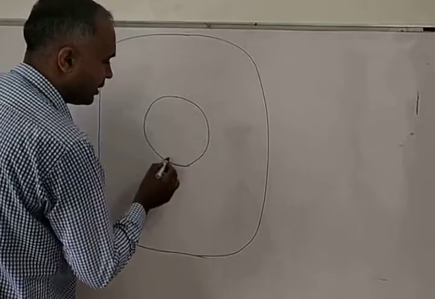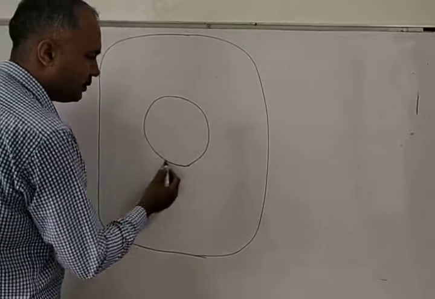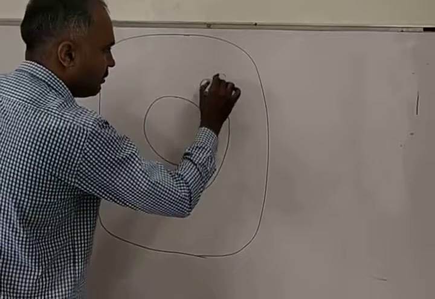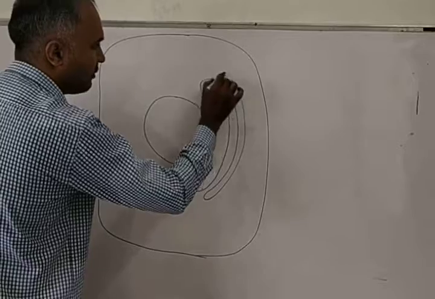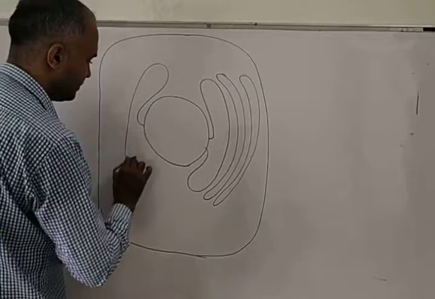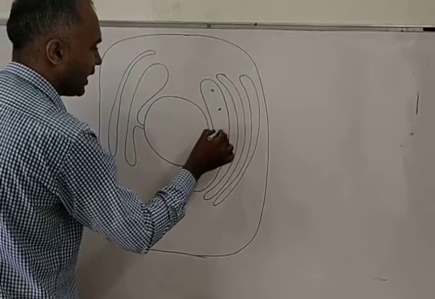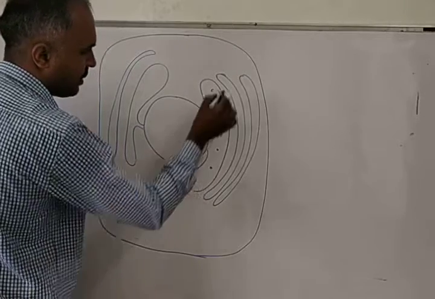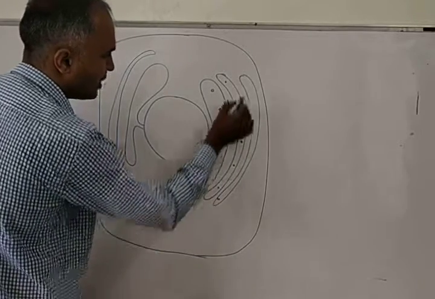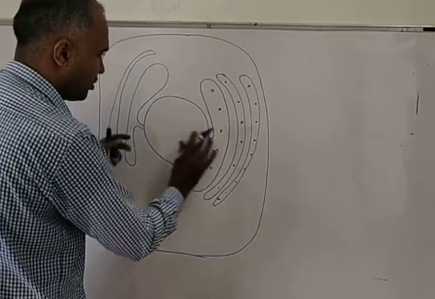In that we have drawn a well-developed nucleus which has a nuclear membrane, and we will draw endoplasmic reticulum, two types, rough and smooth. These are the endoplasmic reticulum. This is rough endoplasmic reticulum, which appears rough in nature because of the presence of ribosomes on the surface. And this is all about endoplasmic reticulum.